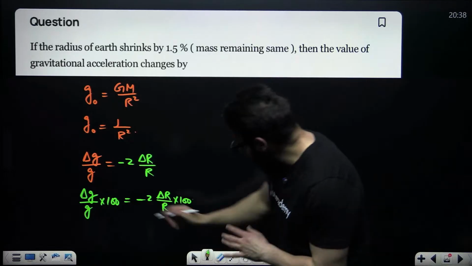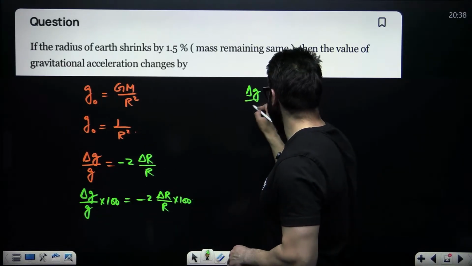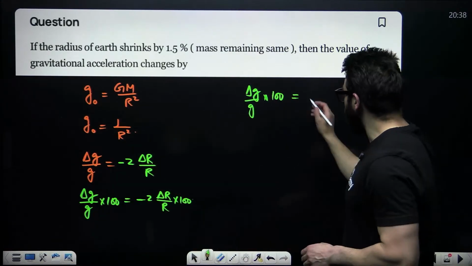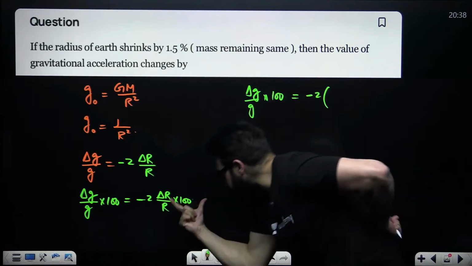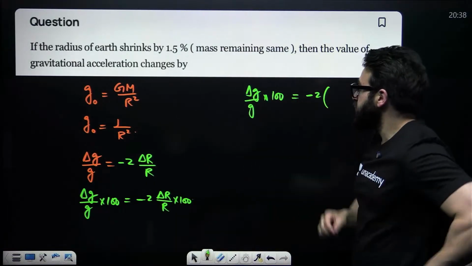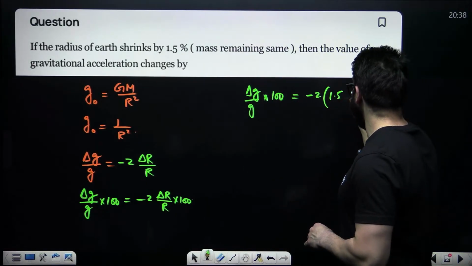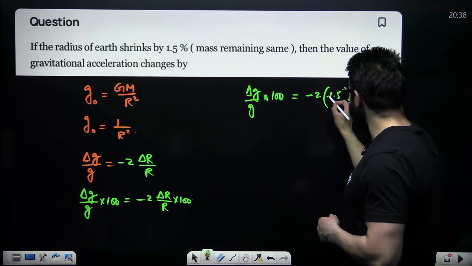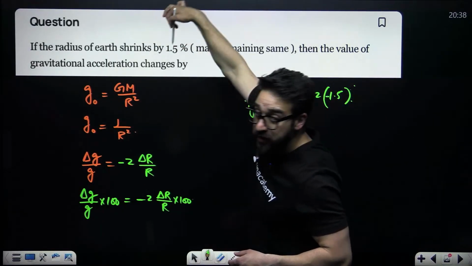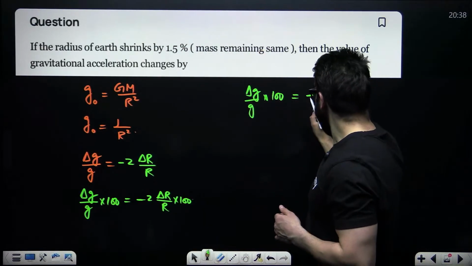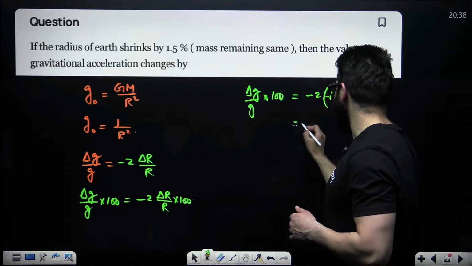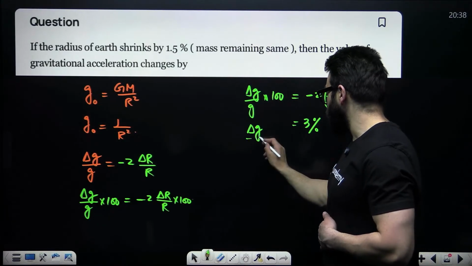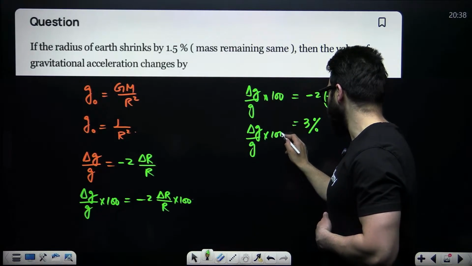So I can say in this particular case, delta g divided by g multiplied by 100, this is the percentage change in g, will be minus 2 into, what is the value of this? This is 1.5%, and I would say minus 1.5, because the radius of Earth is shrinking, decreasing. So minus 2 into minus 1.5 is going to be 3%. So the percentage change in g will come out to be 3%.